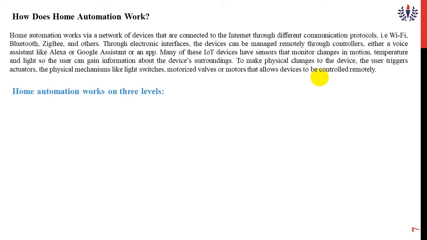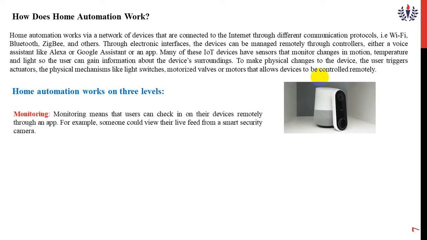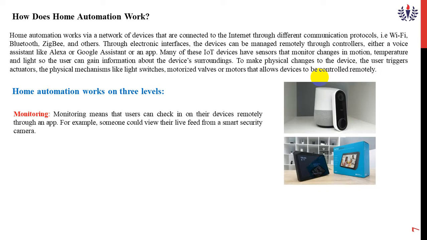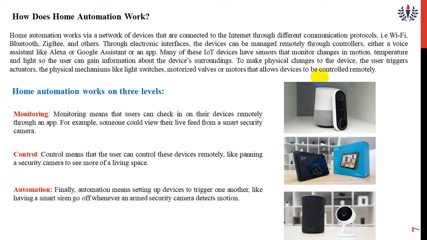There are three levels in how home automation works. The first level is monitoring, which means camera. The second level is control, which means remote control of devices. The third one is automation, which means security cameras that will detect motion. So there are three levels: monitoring, control, and automation.